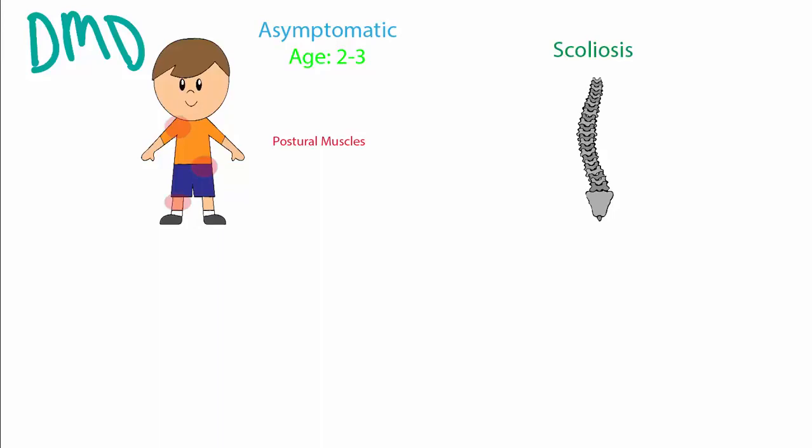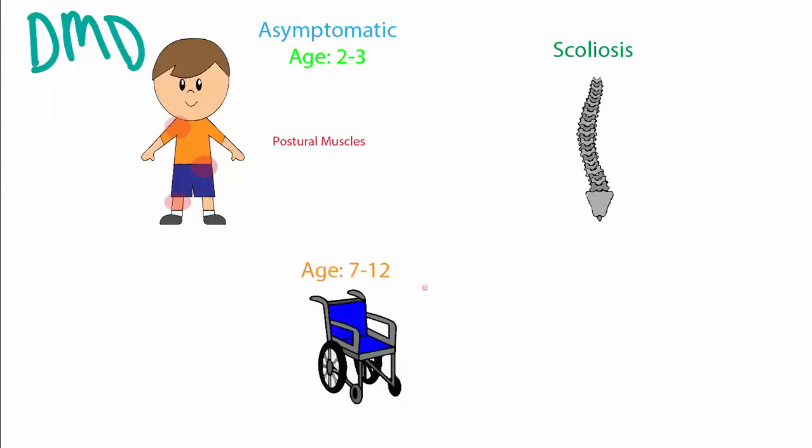Boys with DMD are usually asymptomatic at birth until the ages of 2 to 3. This is when their postural muscles of the hips and shoulders begin to be affected, along with pseudohypertrophy of the calves. Scoliosis is very common in those who have DMD because of an imbalance between the agonist and antagonistic muscles that support the spine due to the degeneration of those muscles. Most people with DMD are in a wheelchair between the ages of 7 to 12.